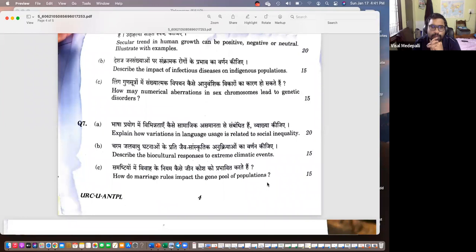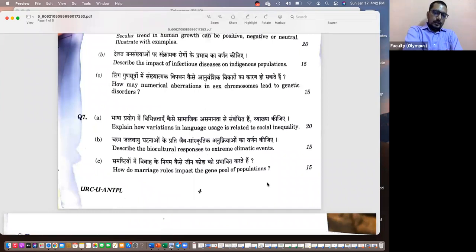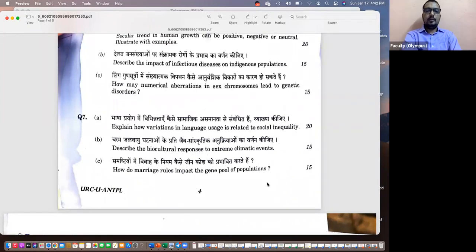This question, what could be a good introduction? Is it explaining what the gene pool is? No, I think a good introduction will be starting with the marriage part. There are different ways to answer this question. Explain how marriage happens. What are the marriage rules in India? I think they asked in general, right? So take a few examples and say what types of marriage rules exist.